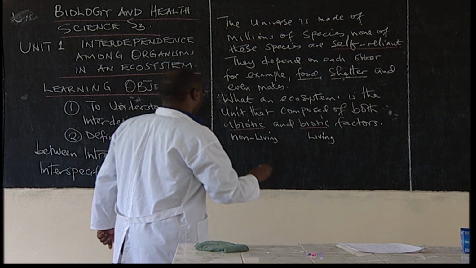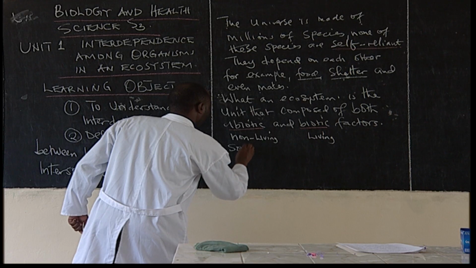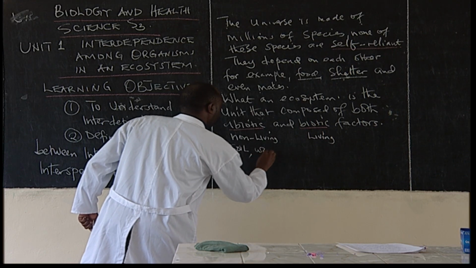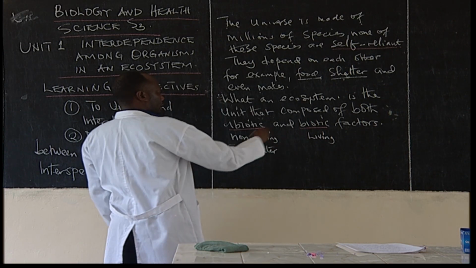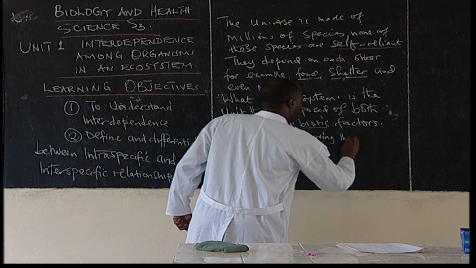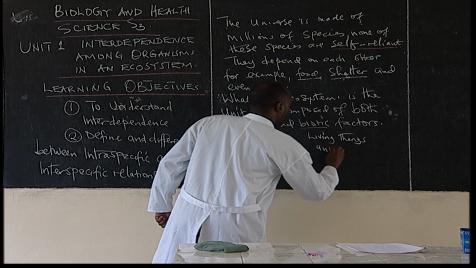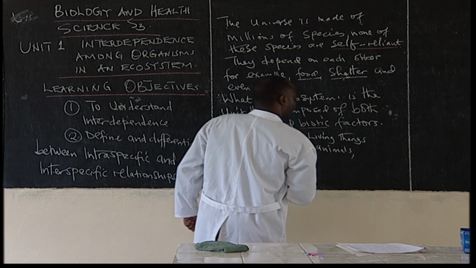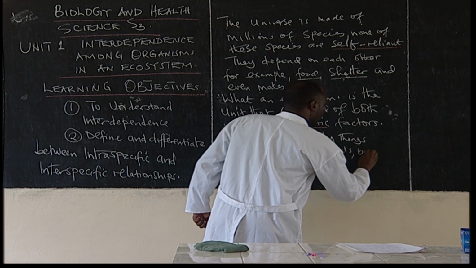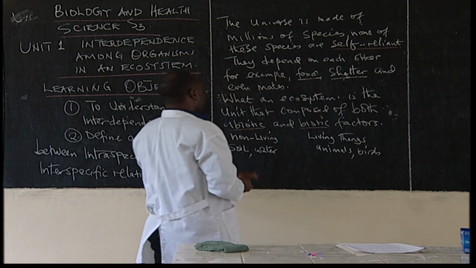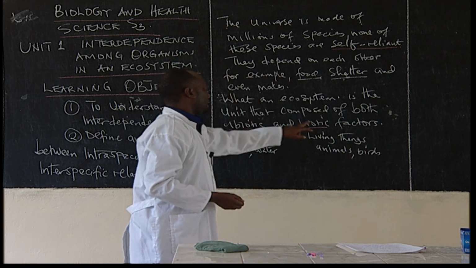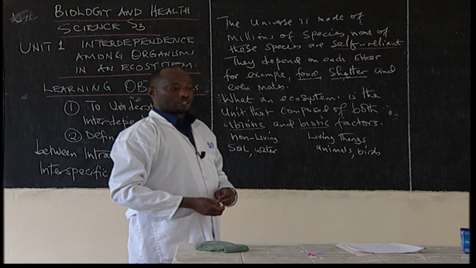Examples of non-living things, we can have soil. We have water. And examples of living things, we have animals. We have birds. All these, both biotic and abiotic factors, also create what you call interdependence.